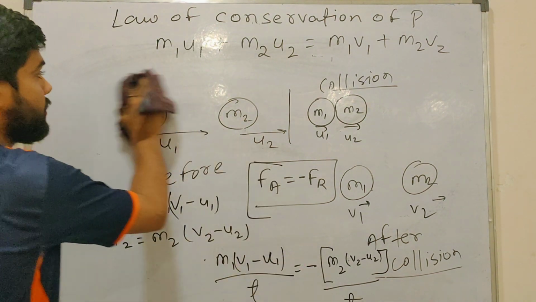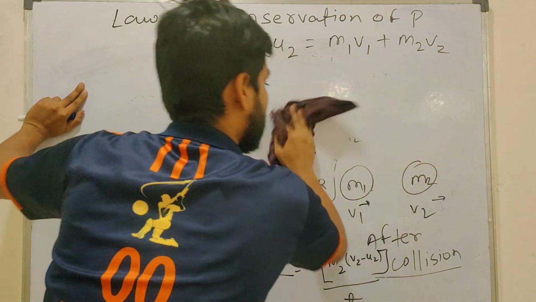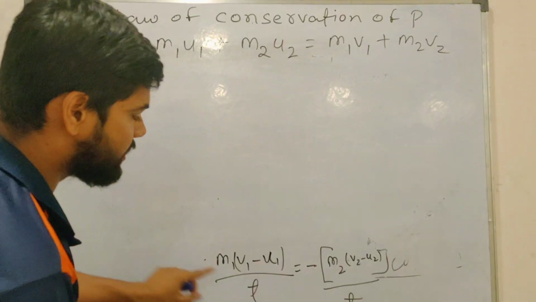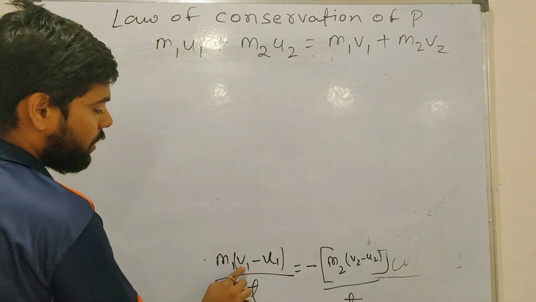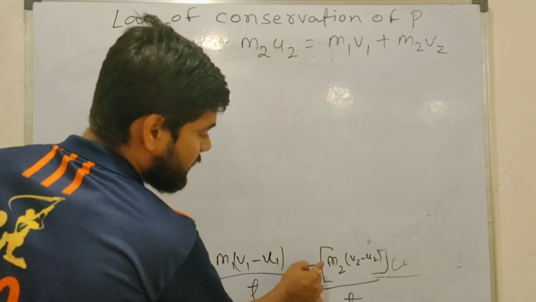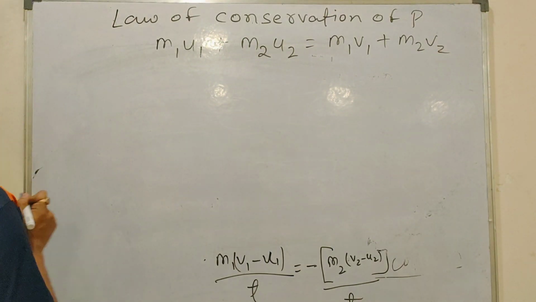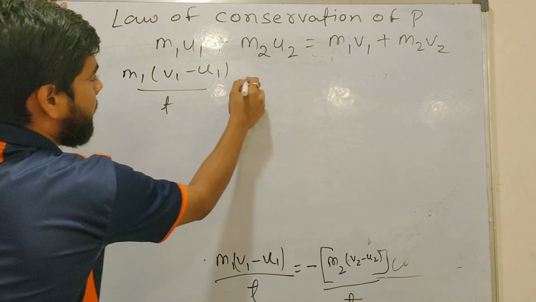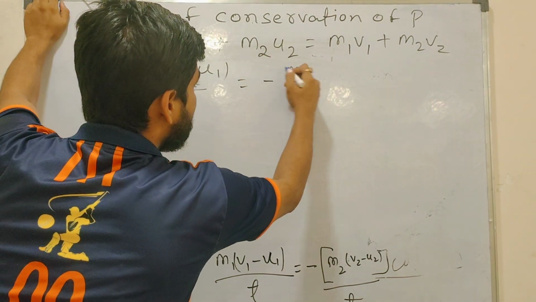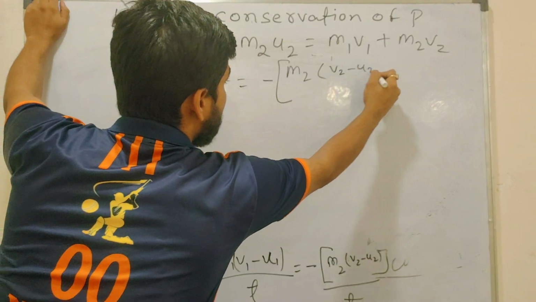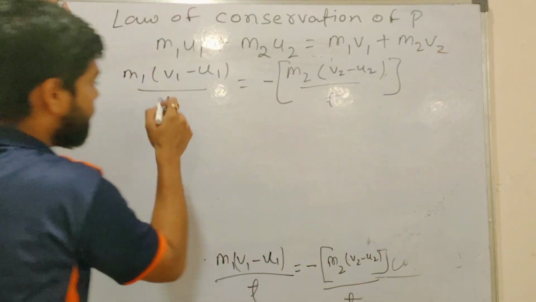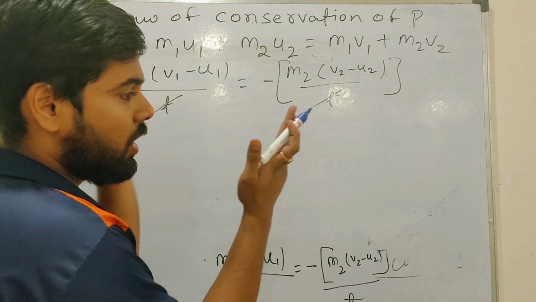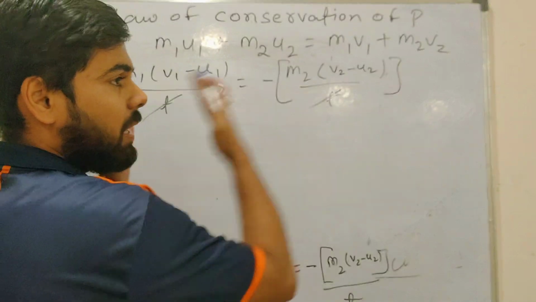Now see the next point. You got this statement: m1 (v1 minus u1) by t is equal to minus m2 (v2 minus u2) by t. Now the t's cancel because the time is the same. For a collision, time is constant. The time it takes to reverse back is the same time it takes to go forward.